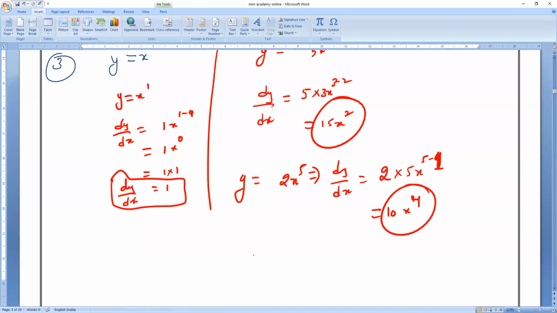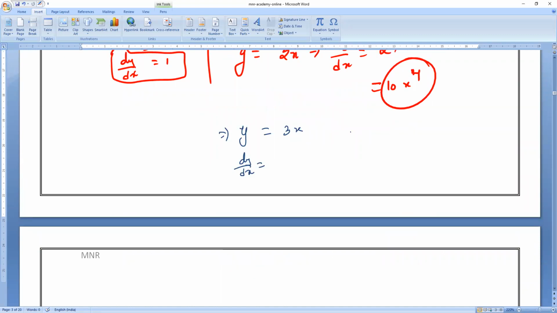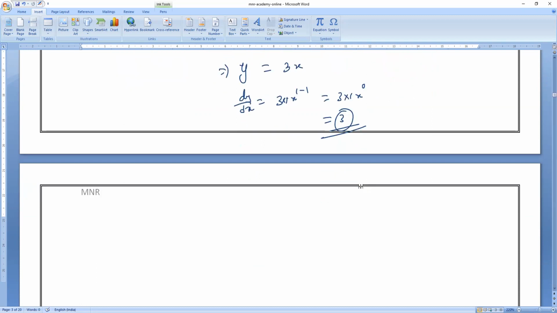Next. y is equals to 3x. Tell me fast. Then dy by dx is equals to what? You will say 3x square. Minimum you have to think. 3 into x power nothing is there means 1 is there. So x power 1 means, what have we got? 1 into x power 1 minus 1, which is equals to 3 into 1 into x power 0, which is equals to 3.